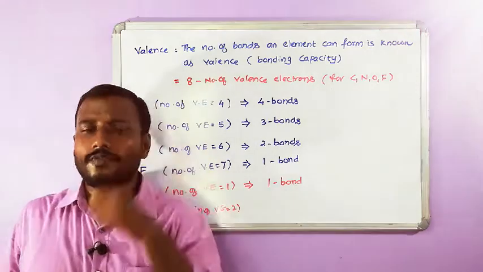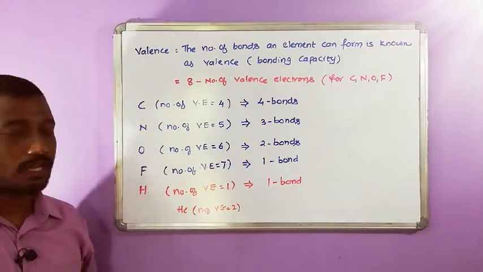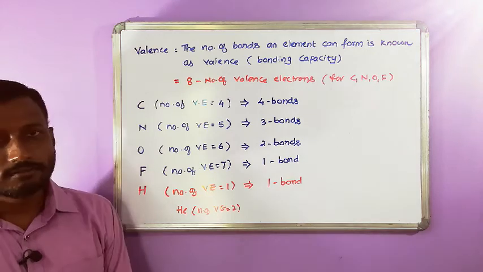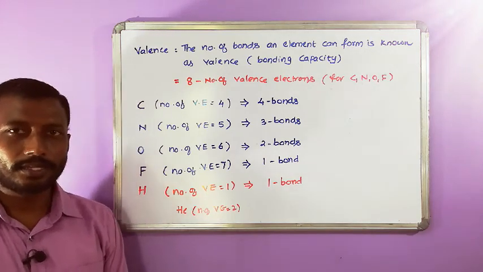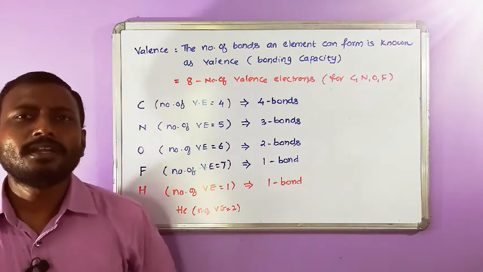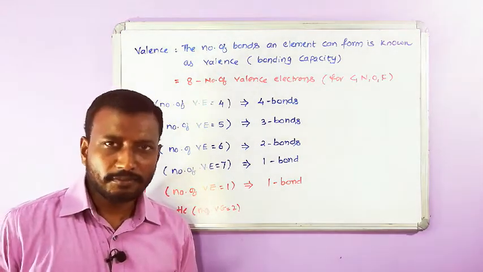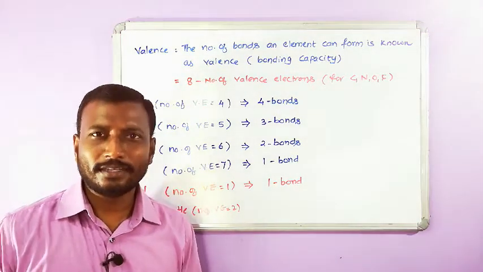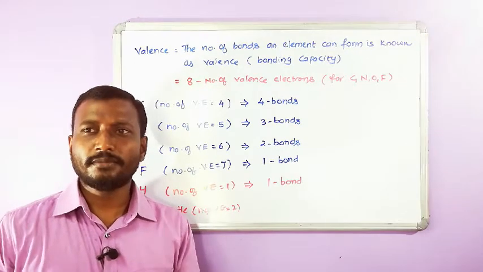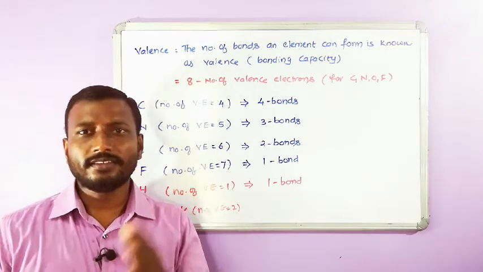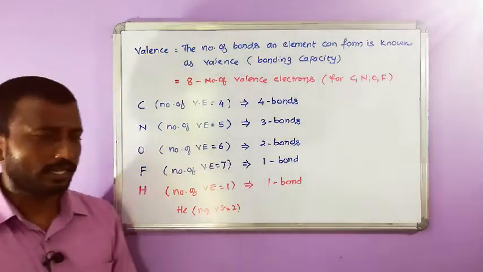So these are called valence. Now how are they forming? Carbon forms mainly by covalent bonding. This fundamental concept is the underlying basis for organic chemistry, which deals with carbon compounds, carbon combining with hydrogen and other elements like oxygen, nitrogen, etc.